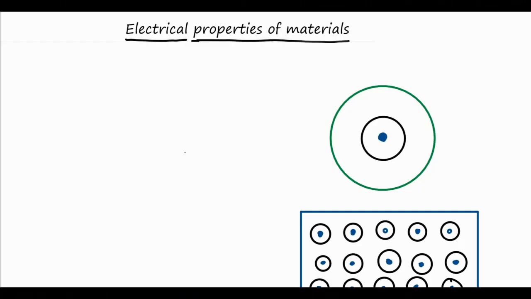Welcome everyone. In this video we are going to see the electrical properties of materials. Actually, electrical properties come from the atoms, because atoms have electrons. The movement of electrons causes motion of charged particles because of the electric field.